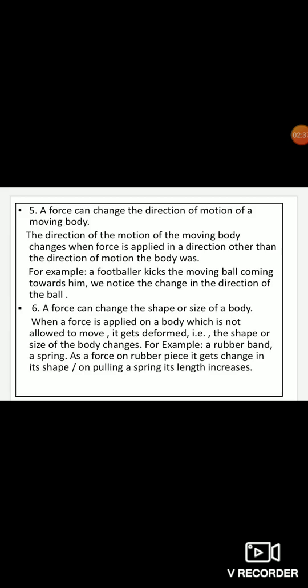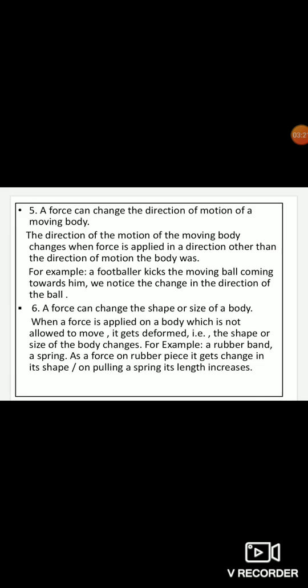Suppose while you are kicking, the ball is going in a certain direction, but a friend who is coming from nowhere comes and hits the ball, and the ball's direction is changed. So the direction of the motion of the body is changed by a force. So in this fifth point we are learning that a force can change the direction of motion of a moving body. For example, a footballer kicks the moving ball coming towards him. We notice the change in the direction of the ball. I hope this fifth point is also clear.